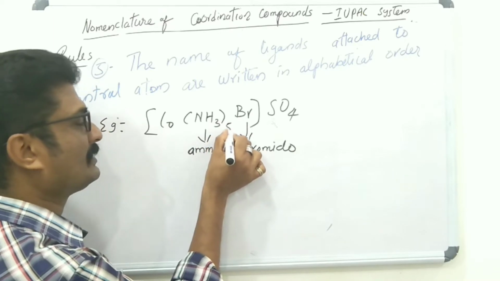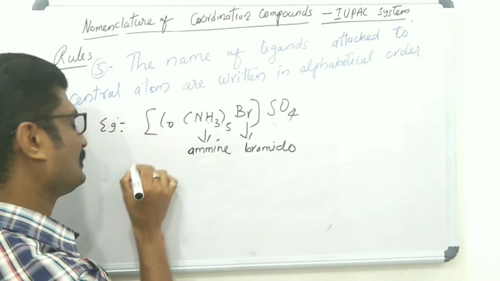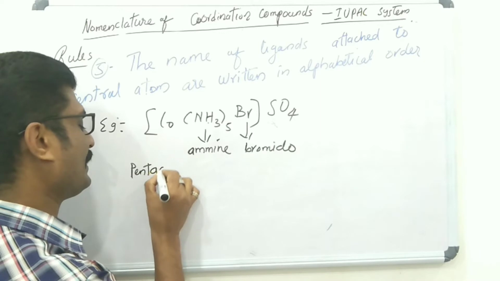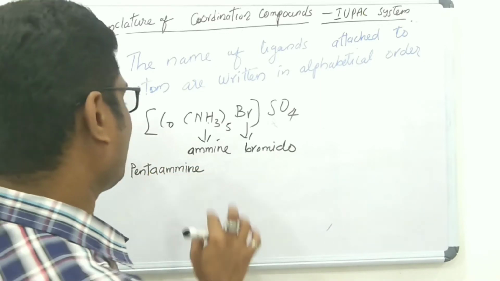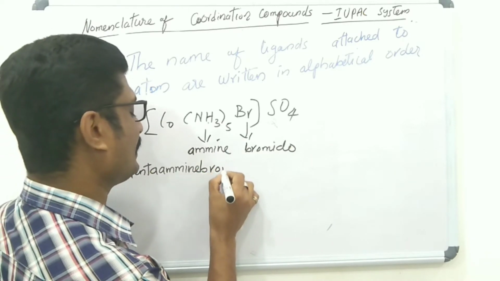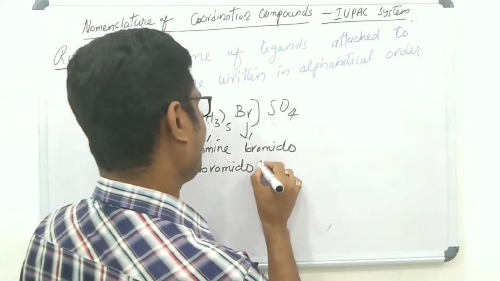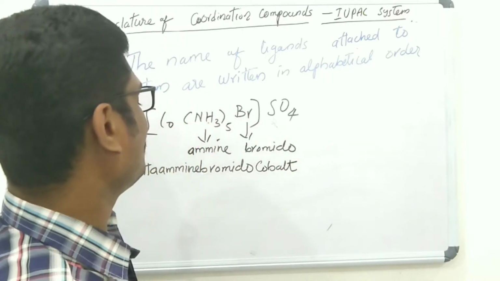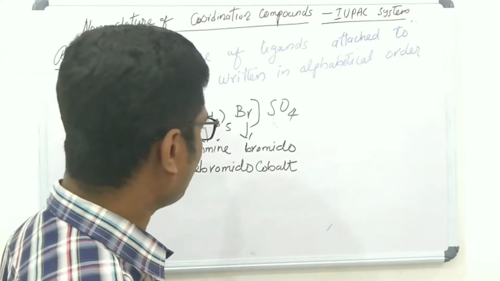Five amine ligands are attached to central atom cobalt, so we use the prefix penta: pentaamine. Then Br minus, bromido, central atom cobalt: pentaamminebromidocobalt.